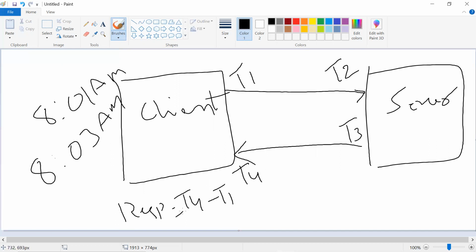Or T1 plus T2 plus T3 plus T4? No. You are saying about 8:01, 8:02, 8:03, 8:04 like that. This is 8:01. Let's take this 8:02, 8:03 and 8:04. So now 4 minus 1, right? So that's why we can't say T1 plus T2 like that. We do T4 minus T1. Now, what is the server processing time here? Server processing is T3 minus T2.